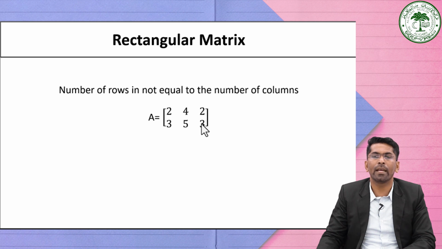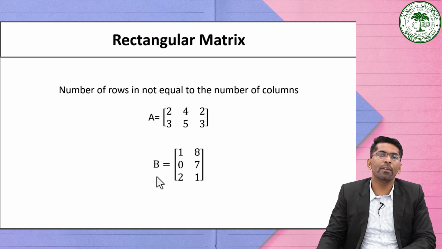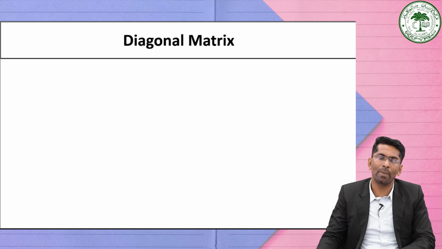So in this case we can say that the number of rows is less than the number of columns, or rows are greater than columns. Then it is generally called a rectangular matrix, where the number of rows is not equal to the number of columns. Here the matrix B is given. See, we have 3 rows and 2 columns. So if the number of rows is not equal to the number of columns, it is generally known as a rectangular matrix. See, it's showing a rectangular shape. That's why this type of matrix is generally known as a rectangular matrix.